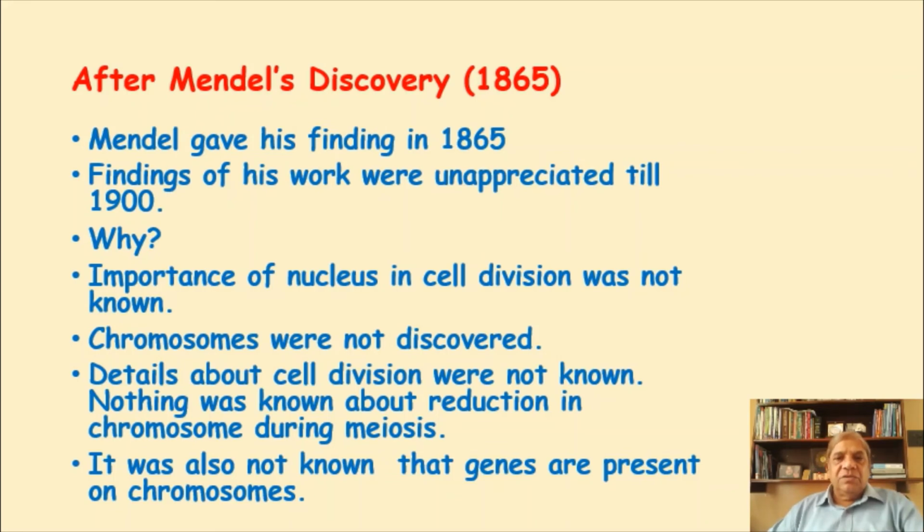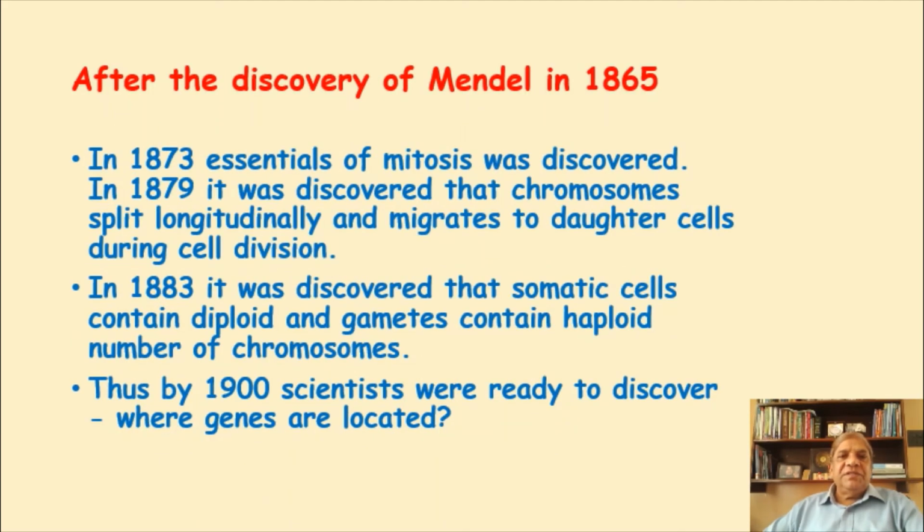Let's come to the next slide. Probably it may be the last slide. After Mendel's discovery, these things were found.